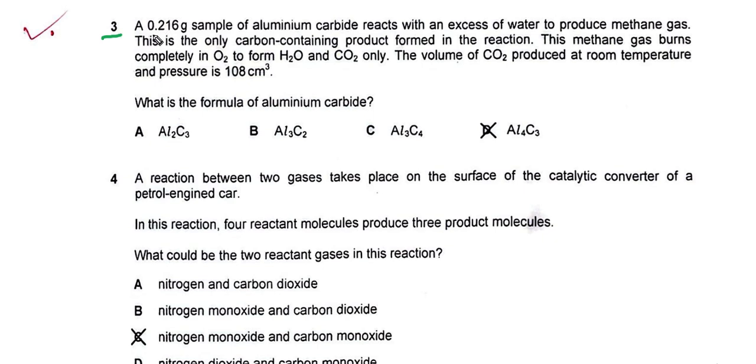Number 3. A 0.216 gram sample of aluminum carbide reacts with excess water to produce methane gas. This is the only carbon containing product formed in the reaction. This methane gas is burned completely in oxygen to form water and carbon dioxide. The volume of carbon dioxide produced at room temperature and pressure is 108 centimeter cube. So what is the formula of the aluminum carbide? This is the answer D, Al4C3. So how do you get your answer?